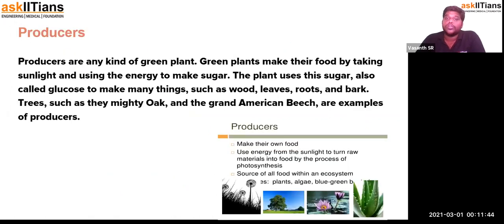And let's talk about producers a little bit more. Producers are plants which prepare their own food. They utilize the sunlight with the help of water and the carbon dioxide that they take in, and with that they make sugar. These sugar molecules are made into a complex carbohydrate called starch. This starch molecule can again be modified into cellulose or other forms, based on the combination they are made into. Such making of complex molecules is seen in plants.